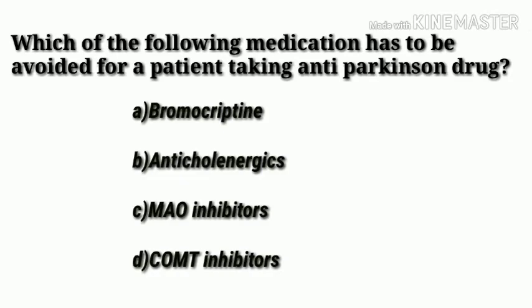Which of the following medication has to be avoided for a patient taking anti-Parkinson's disease drugs? Options: A. Bromocriptine, B. Anticholinergics, C. MAO inhibitors, D. COMT inhibitors. Answer is option C. MAO inhibitors. MAO inhibitor is monoamine oxidase inhibitor. When a patient is taking anti-Parkinson drugs, MAO inhibitors should be avoided because when we are giving MAO inhibitors with anti-Parkinson medication, it may lead to hypertensive crisis.